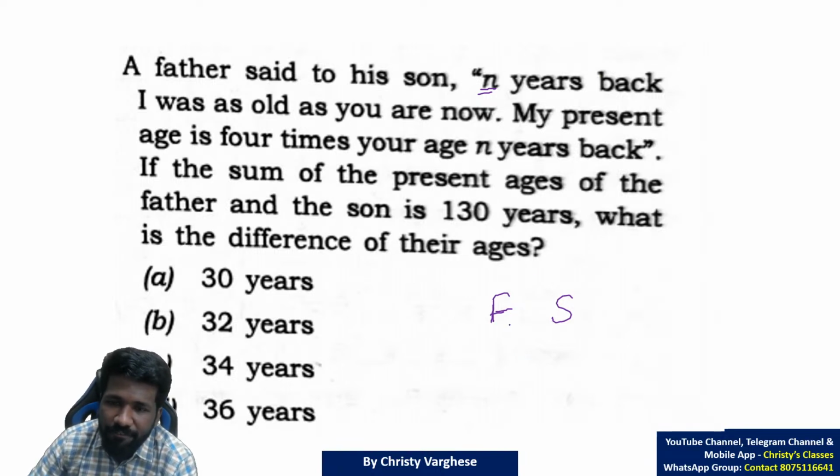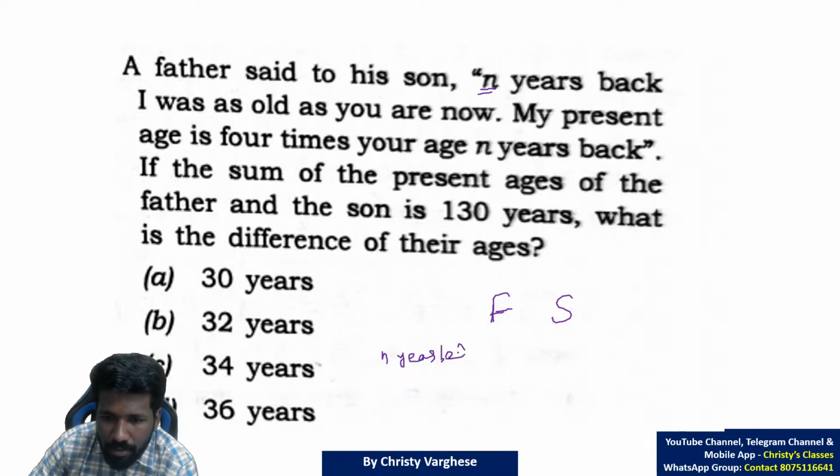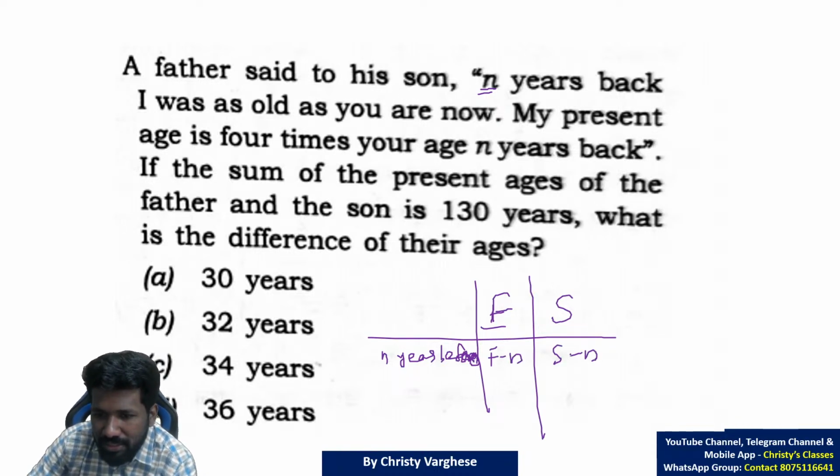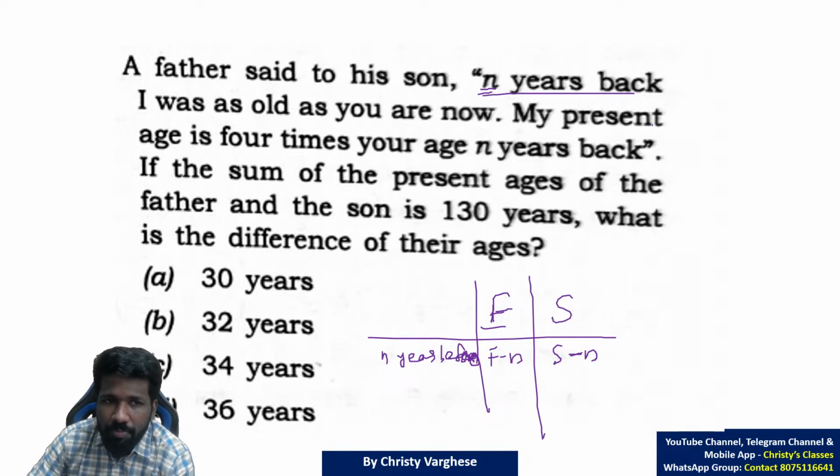The father is saying N years back. N years before, both were N years less old. So if F and S are the ages, F minus N and S minus N will be the ages at that time, N years before. Now what is told? N years back, I was as old as you are now.